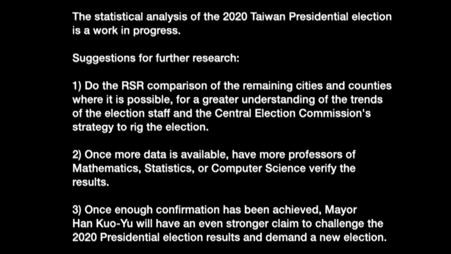Number 2, once more data is available, have more professors of mathematics, statistics, or computer science verify the results. Number 3, once enough confirmation has been achieved, Mayor Han Kuo-yu will have an even stronger claim to challenge the 2020 presidential election results and demand a new election.